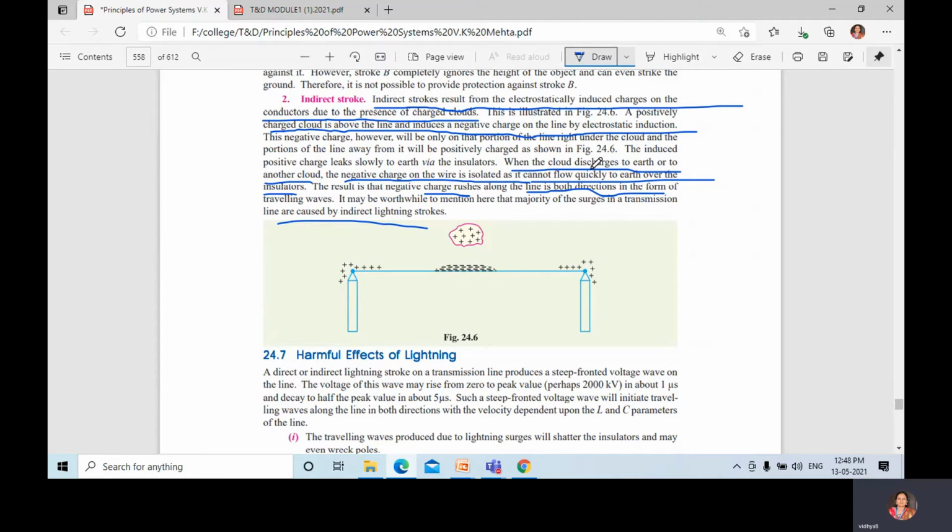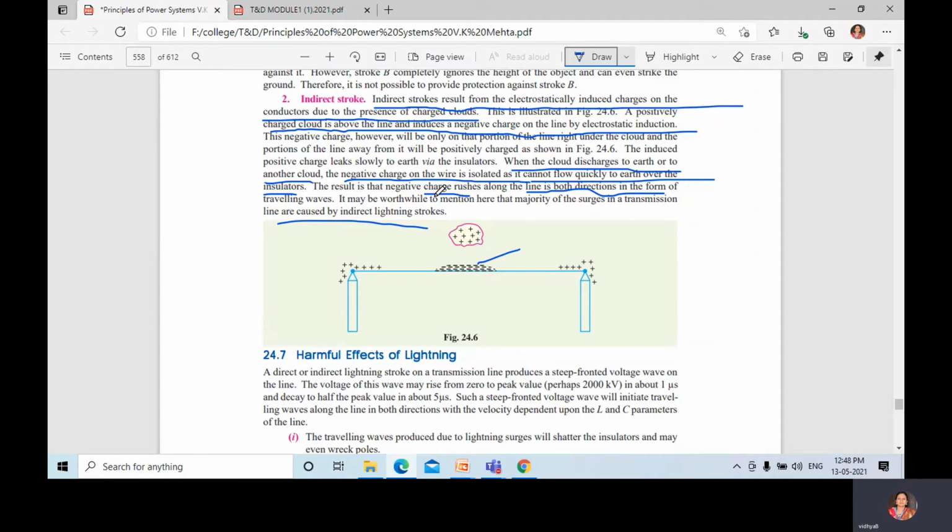When the cloud discharges to earth or to another cloud, then the negative charge on the wire, which you can observe here, will be isolated. For example, if the positive charge cloud discharges to earth or another cloud, then the negative charge on the wire will be isolated. It cannot flow quickly to earth over the insulators.